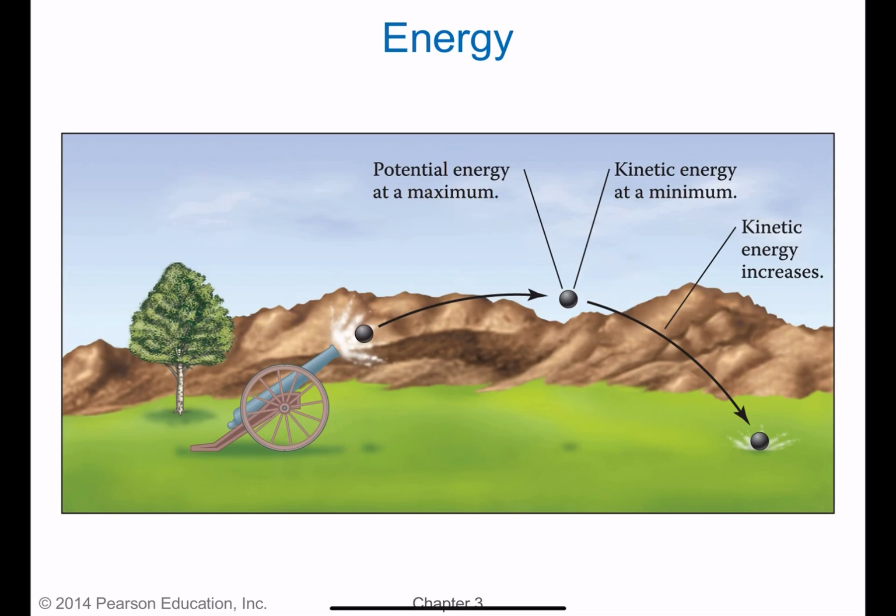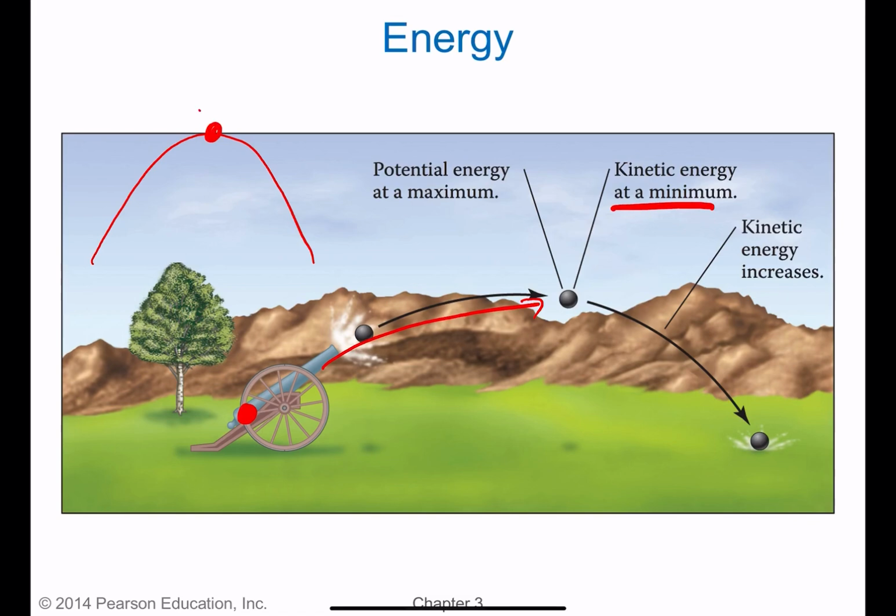Another example, talking about a cannonball. When the cannonball is still in the cannon, it's not moving, it's just at rest, and then we fire the cannon, and as it gets to the very top of its flight, we say the kinetic energy is at a minimum, because when you throw something up in the air, it's slowest.